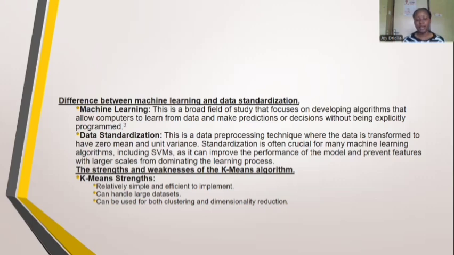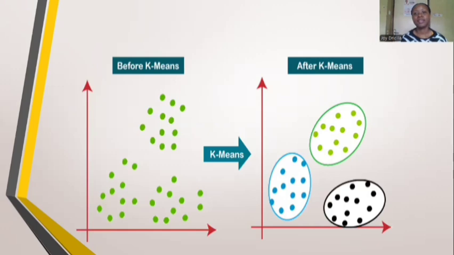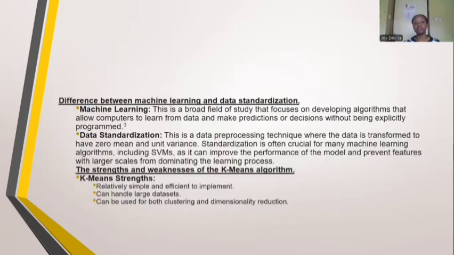Under the k-means algorithm, this is where data is clustered. It is separated and put into groups based on its similarity. There is a diagram showing the k-means algorithm. Its strength is that it's relatively simple and efficient to implement, because you're just separating data into clusters according to their similarities.